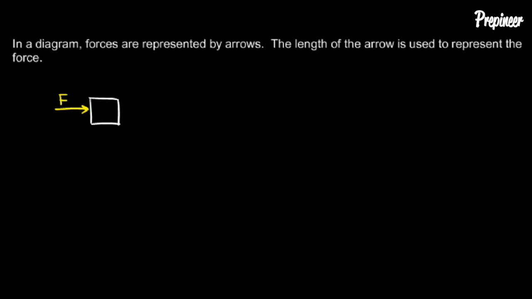Now, in many cases, it's useful to make a longer arrow to represent a stronger force. So if I were to draw this mass again over here, and I were to imagine pushing it twice as hard, I would draw an arrow twice as long. So we could call that 2F. If this is force F, then this is a force twice as much. And at least approximately, I've made this arrow about twice as long as that one.